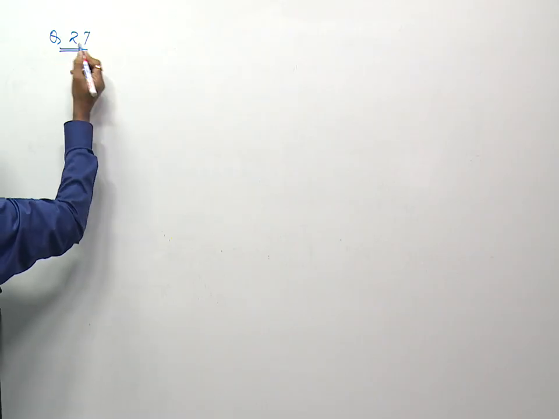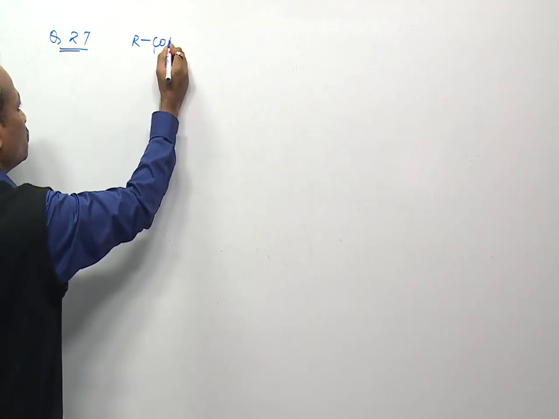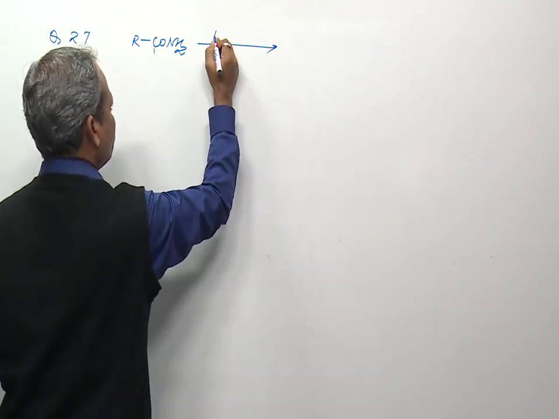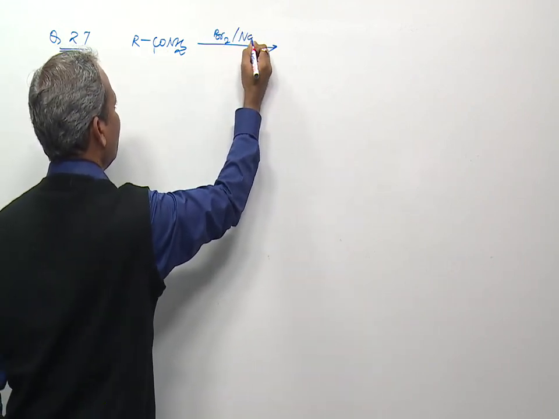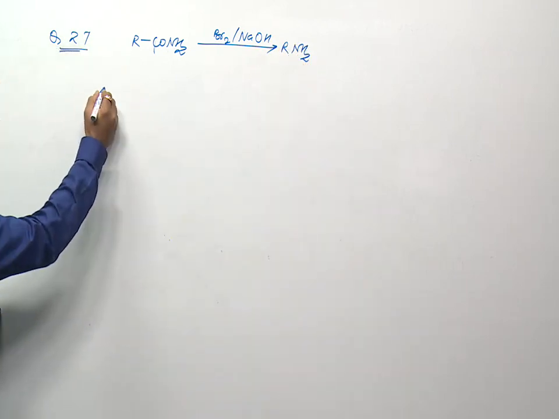Question number 27. In the Hofmann-bromamide degradation reaction, the number of moles of NaOH and Br2 used per mole of amine produced are. Now this question is based on concept of balancing. We rarely use balanced chemical equation in organic chemistry. We just directly write like this is the amide RCONH2 reacts with Br2 and NaOH to form product RNH2. So just we have to balance it.